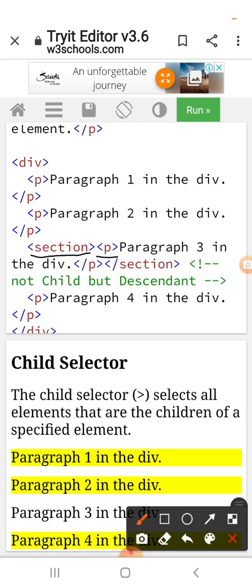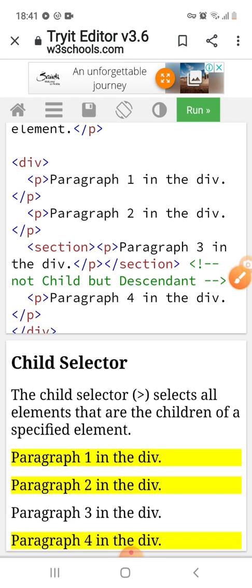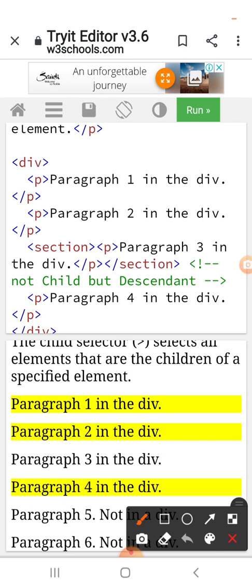Therefore, here in the output, paragraph 3 in the div is not affected with the formatting.